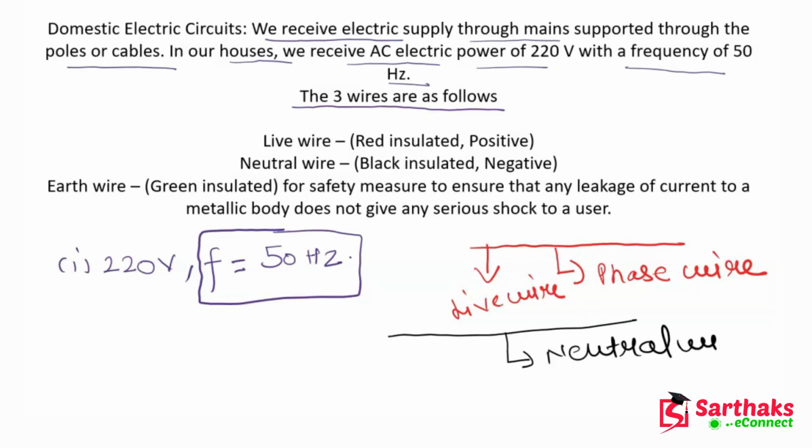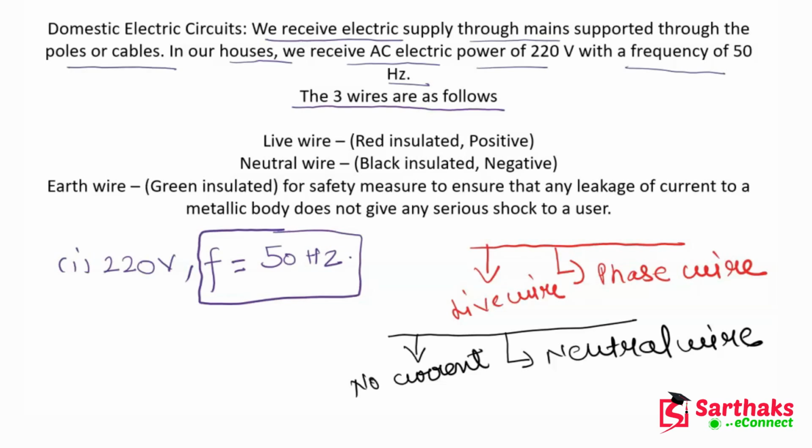And what is the difference between these wires? There is no current in this neutral wire, but in the live wire the current is flowing. I hope guys you can understand this, the difference between live and neutral wire. Now guys, let's talk about earth wire.